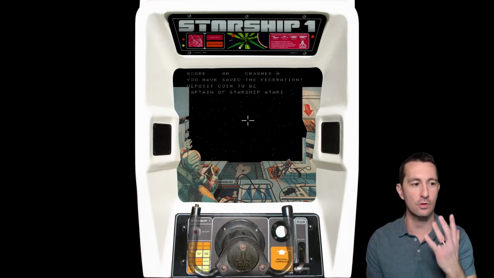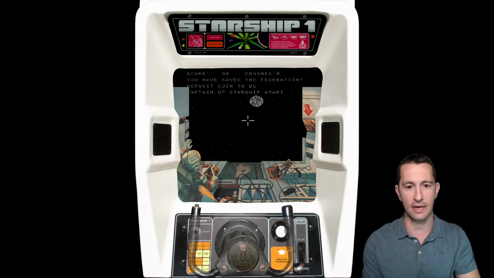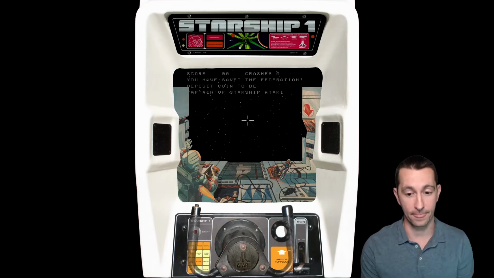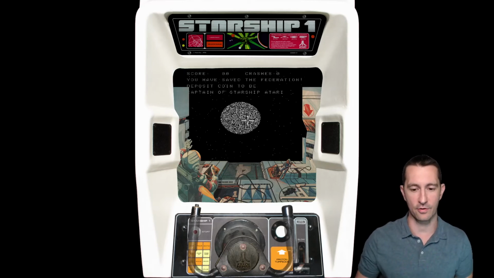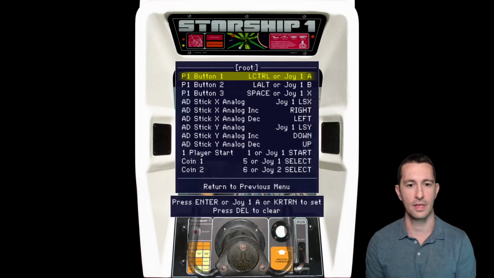And we got the full thing. This is a full arcade cabinet. Marquee at the top, information panel. And you have the joystick, which is meant to be like you're flying the ship. That's awesome. If you look down at the bottom, it has even the slow and fast button. Let's see what the controls are for this one. Button 1, 2, and 3, and start and coin.